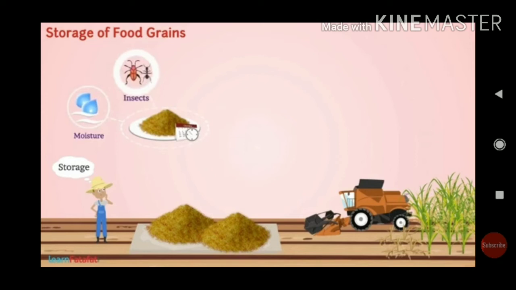Now let us see the issues linked to storage. Already you know, once the crop is harvested, the grain should be protected from moisture, from humidity, from high temperature, from rainfall, from all these factors.